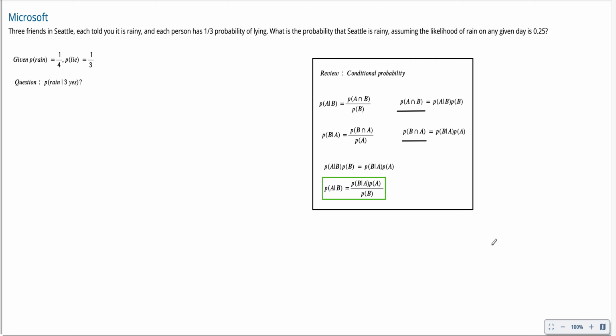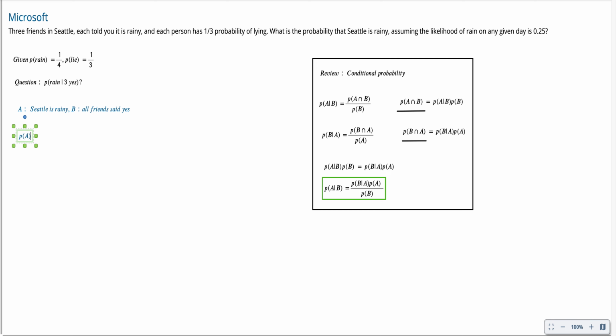Now we can move on to solve the actual question. Let's associate this formula with what the question is asking. We can define the event A to be Seattle is raining, and the event B to be all your friends said yes. Now let's plug the numbers into the formula.